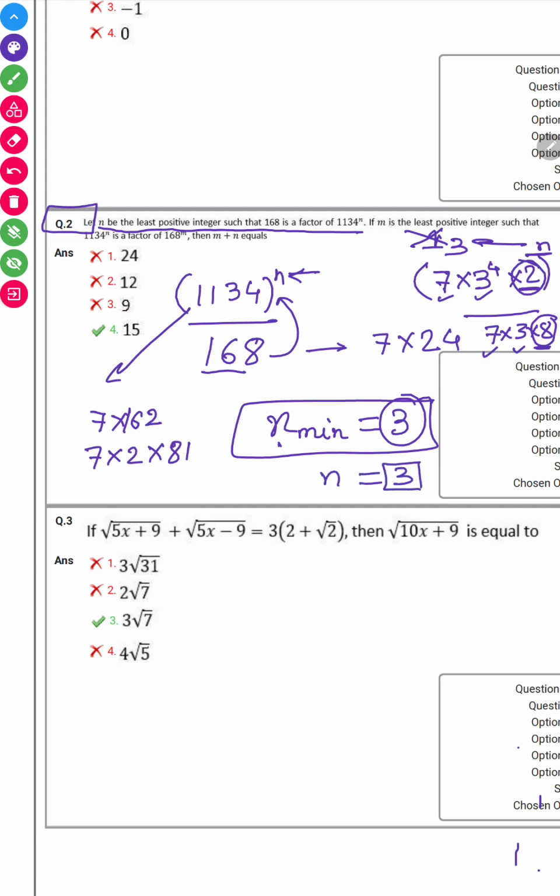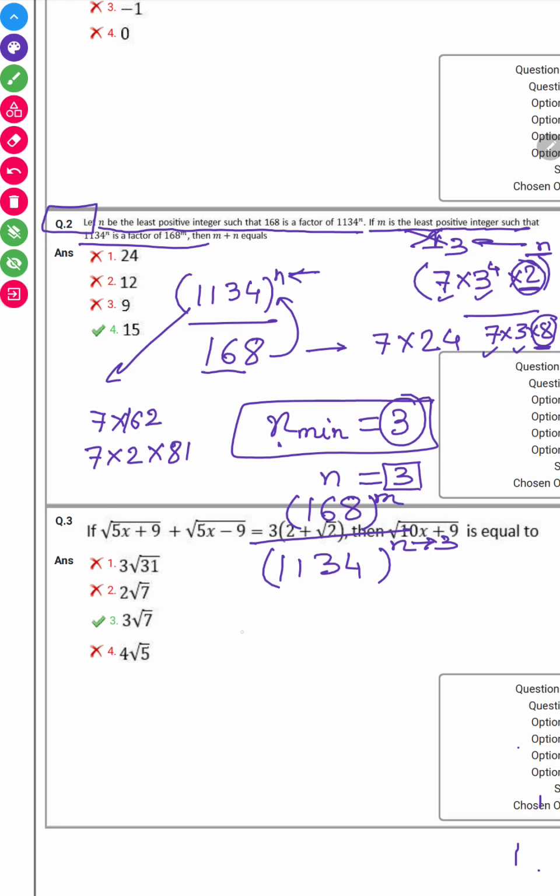Now, second statement tells me that if m is the least positive integer such that 1134 raised to power n is a factor of 168 raised to power m. Now, n we know is 3.